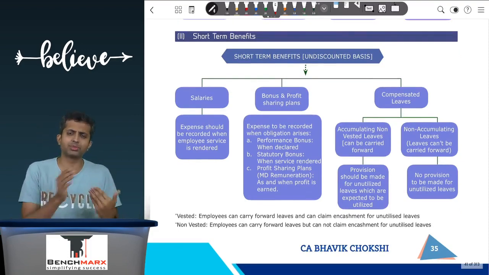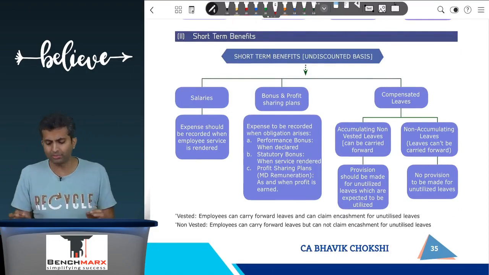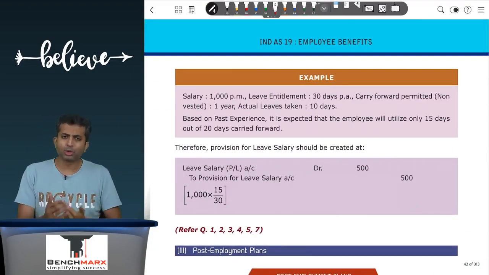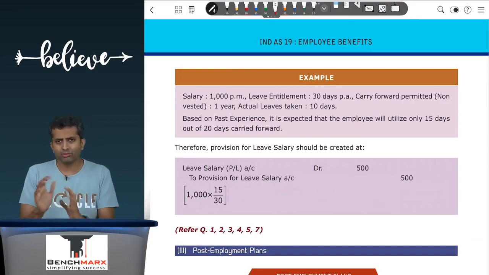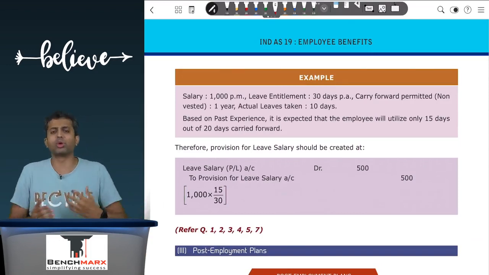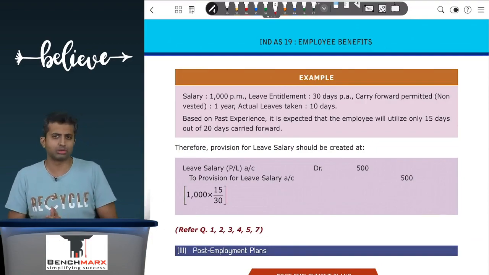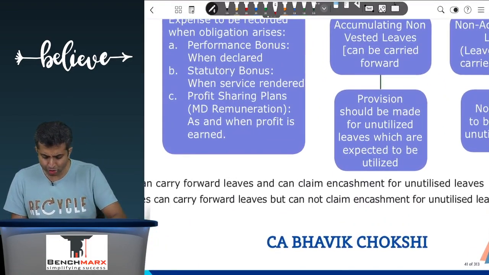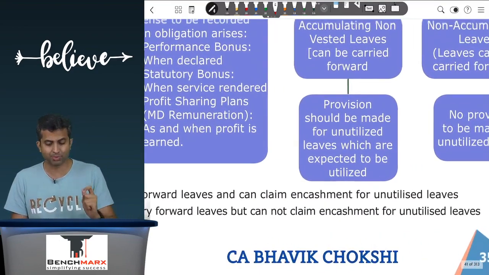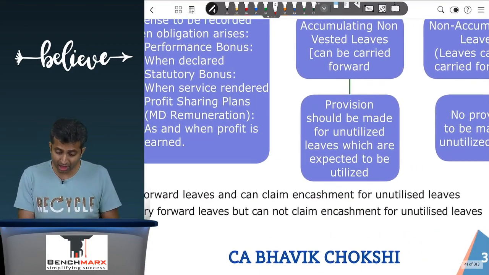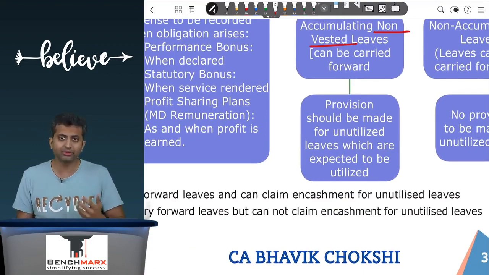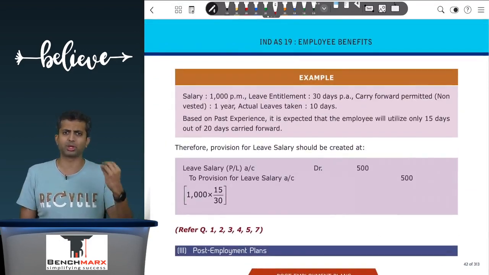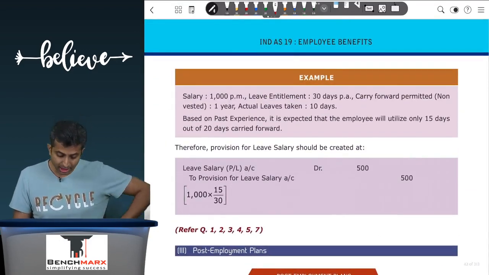There are a lot of problems that are there in our material as well as the institute material pertaining to these compensated leaves. We have also given an example over here for your better understanding. So we've just broadly discussed the principles without going into too much of the actual calculative part over here. The important point that we need to remember is provision should be made for unutilized leaves which are expected to be utilized if these are non-vested leaves. If these were vested benefits, then you will create a provision for the entire amount irrespective of how much is expected to be utilized. Acha.